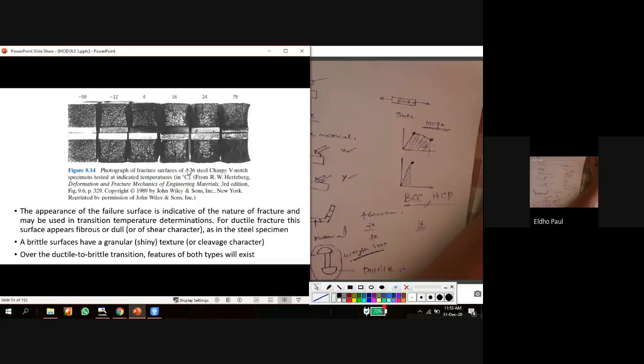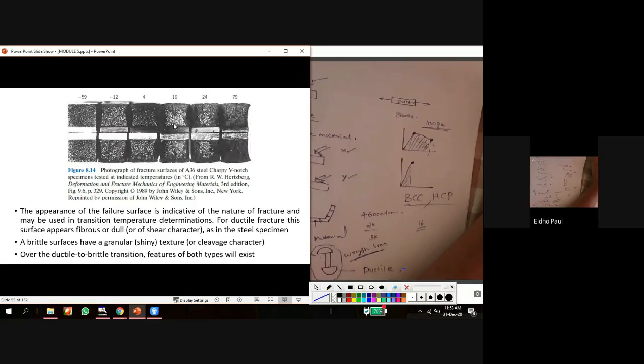This one is showing the microstructure of the material under different temperatures. Here we can see the appearance of the fracture surfaces, which indicates the nature of fracture and can be used for transition temperature determination. By looking at this sample surface, we can say whether it is a ductile material or brittle material.